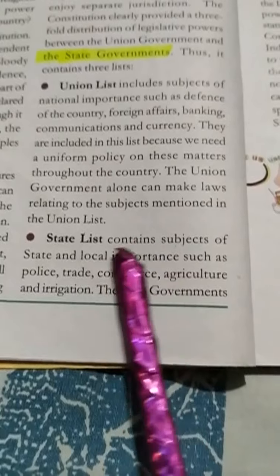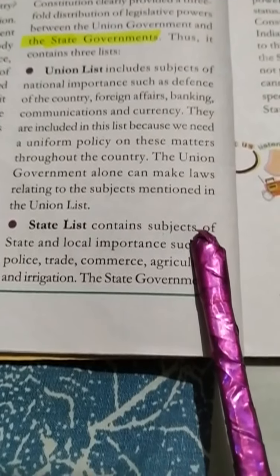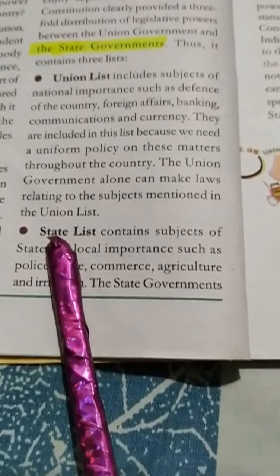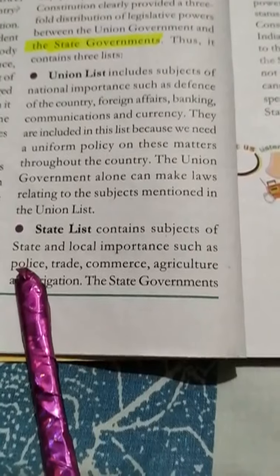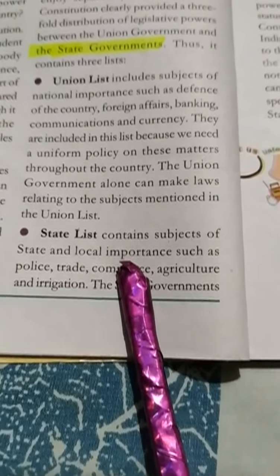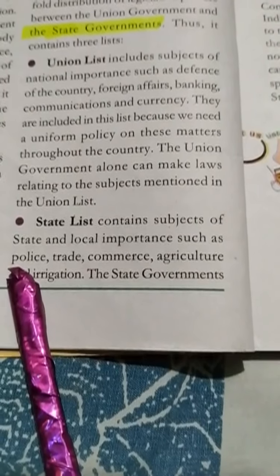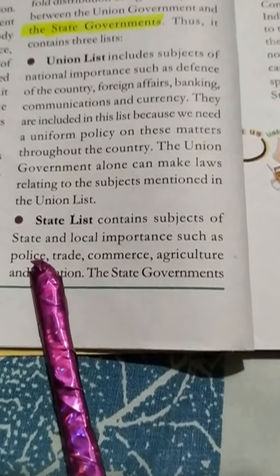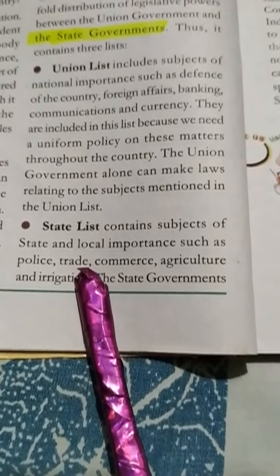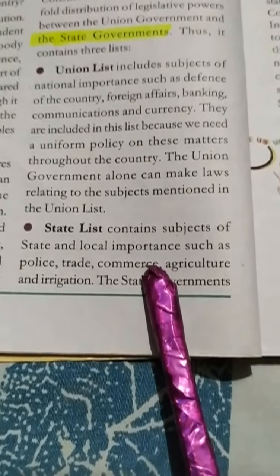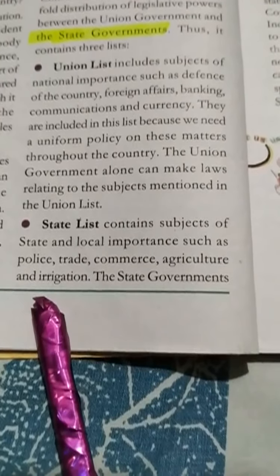The state governments are provided with subjects which are of local importance, locally related, such as police. Police is prevalent everywhere in the state. Clear? Then trade, then commerce, and last agriculture and irrigation.